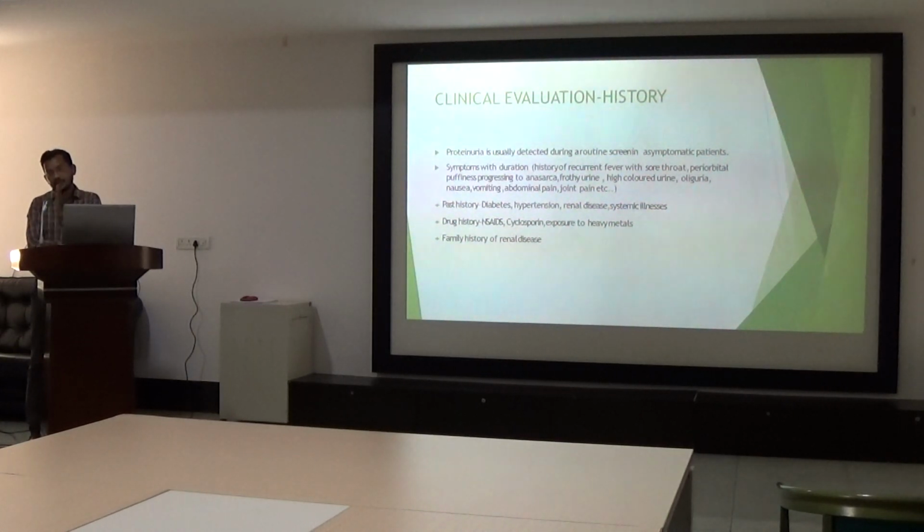The sensitivity of the dipstick test is lost in some cases. For example, there was a lady whose dipstick showed only 2 plus protein. But when quantification was done, it was 10 grams, which is significant nephrotic range. So even though the urine dipstick showed only 2 plus protein, the quantification was very high. That is a discrepancy. So we always quantify the proteinuria once the dipstick is positive. If it is +1, +2, +3, we have to always quantify the proteinuria if we are suspecting significant renal disease.